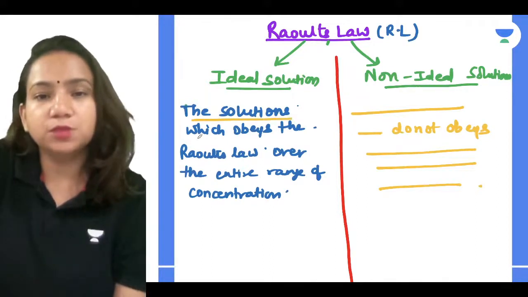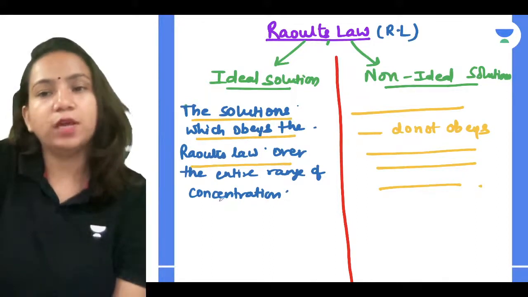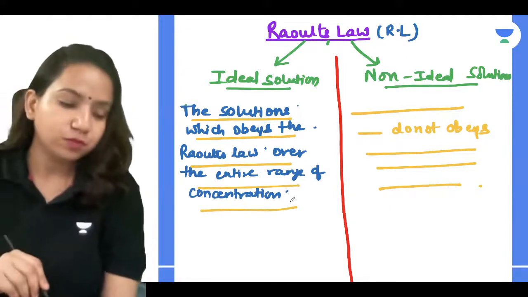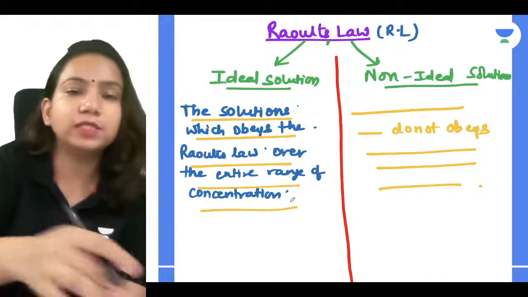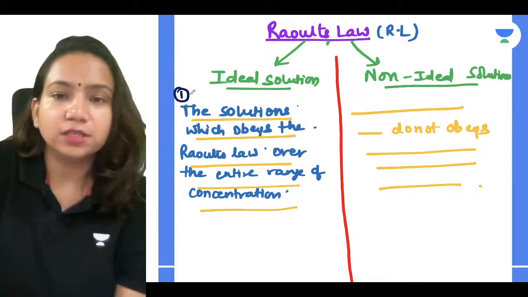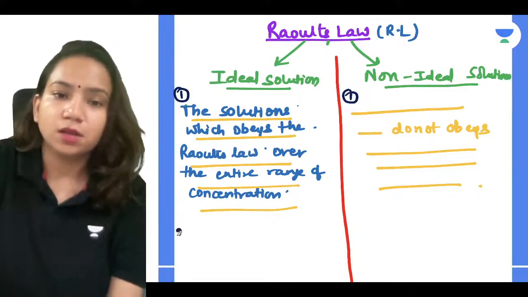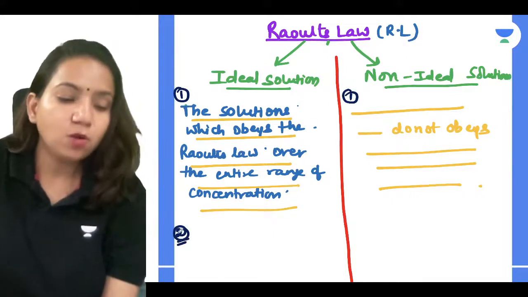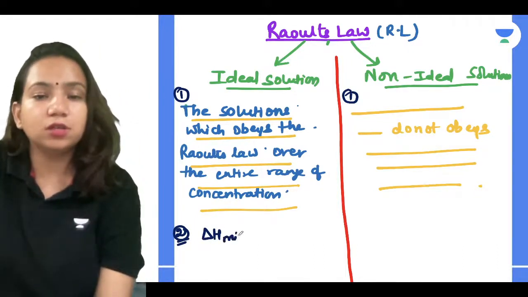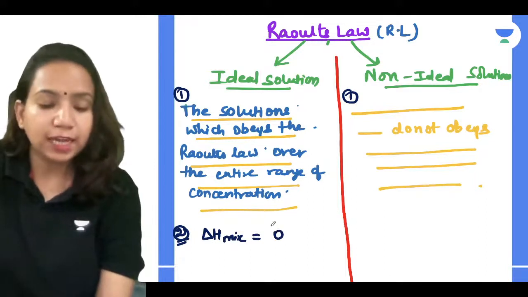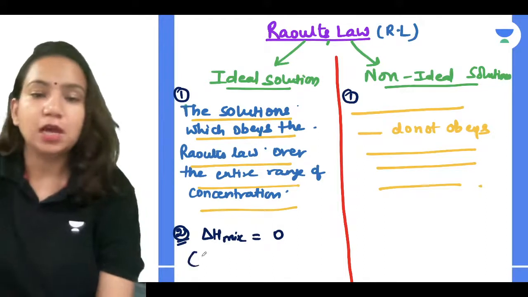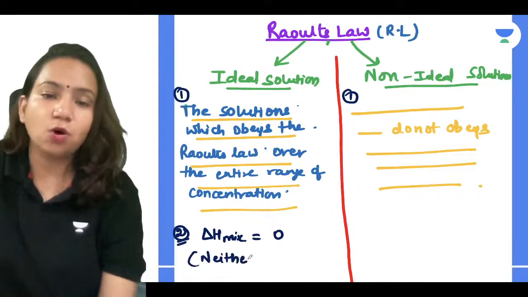So it's going to be the same definition, very simple, but instead of which obey, it is written do not obey the Raoult's law. Clear with it, guys? Yes, the first difference we have understood. So according to Raoult's law, what you have to know is that if you are mixing, making a solution, the delta H mix for the mixture, the change in enthalpy, is going to be 0. Means neither heat is released nor absorbed.